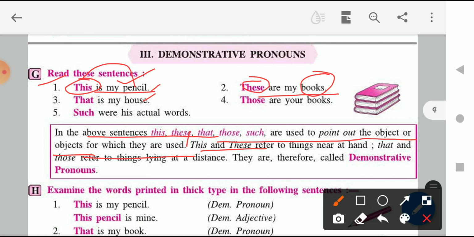And pronouns like that and those refer to things which are lying at a distance. At a distance means, well, let's say, suppose I am saying that is mine, so by the pronoun that, you can understand that the object that I am talking about is lying at a distance. So this and these are used when the object is near, and that and those are used when the object is at a distance.